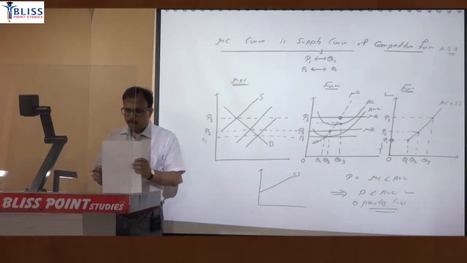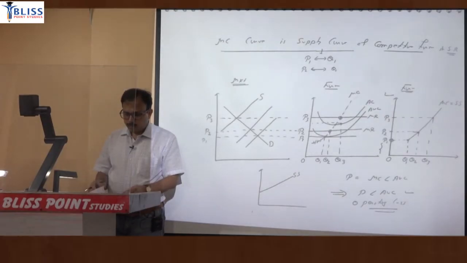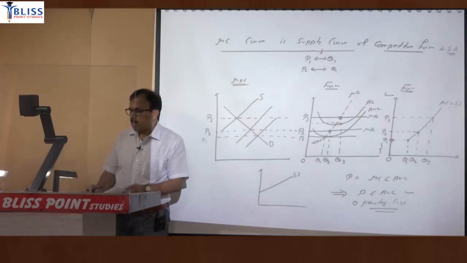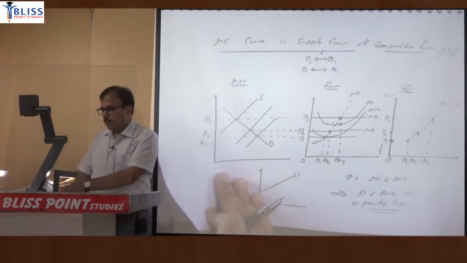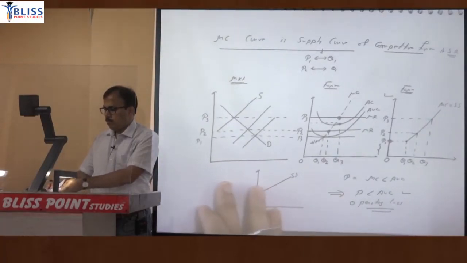Therefore, only that part of marginal cost curve which is above AVC is supply curve of firm. Clear?